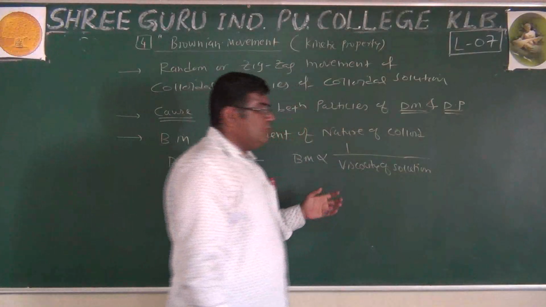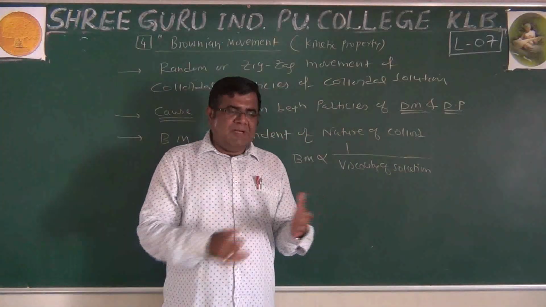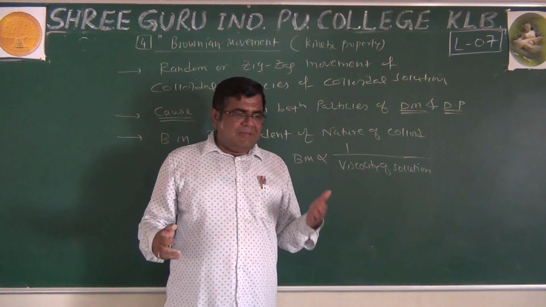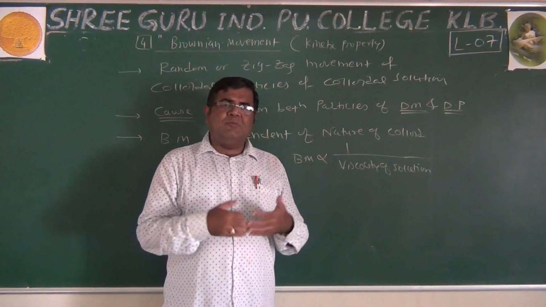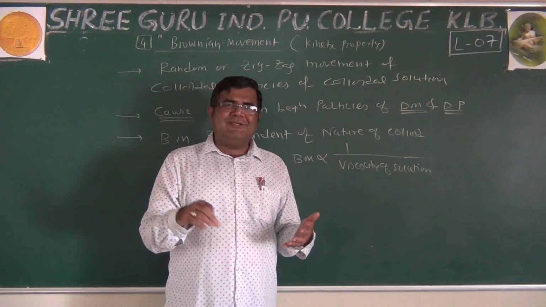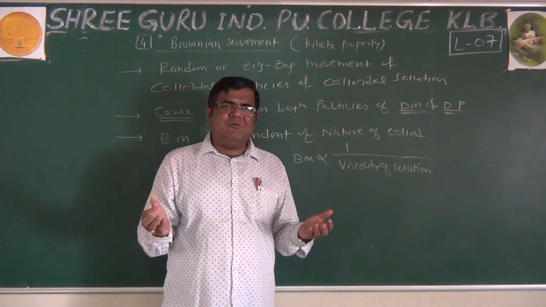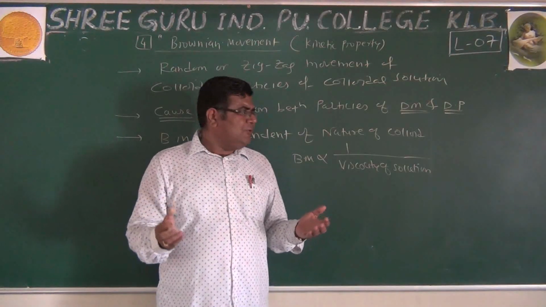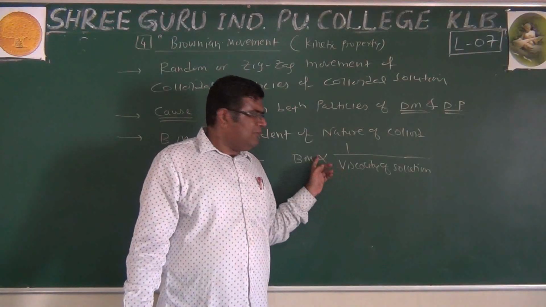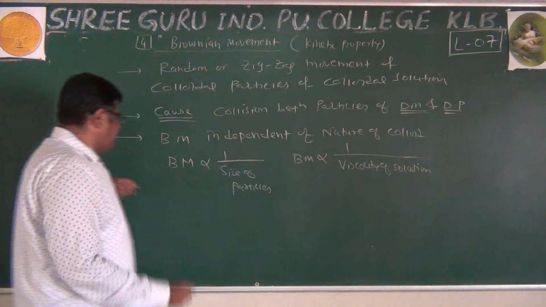If the solution is more viscous, particles will not move properly. If the carom board is more rough, the movements are not smooth. We add boric powder to it, isn't it? So there are various ways to make it smooth, but generally we do it. So viscosity greater, medium, solution, Brownian movement is low.